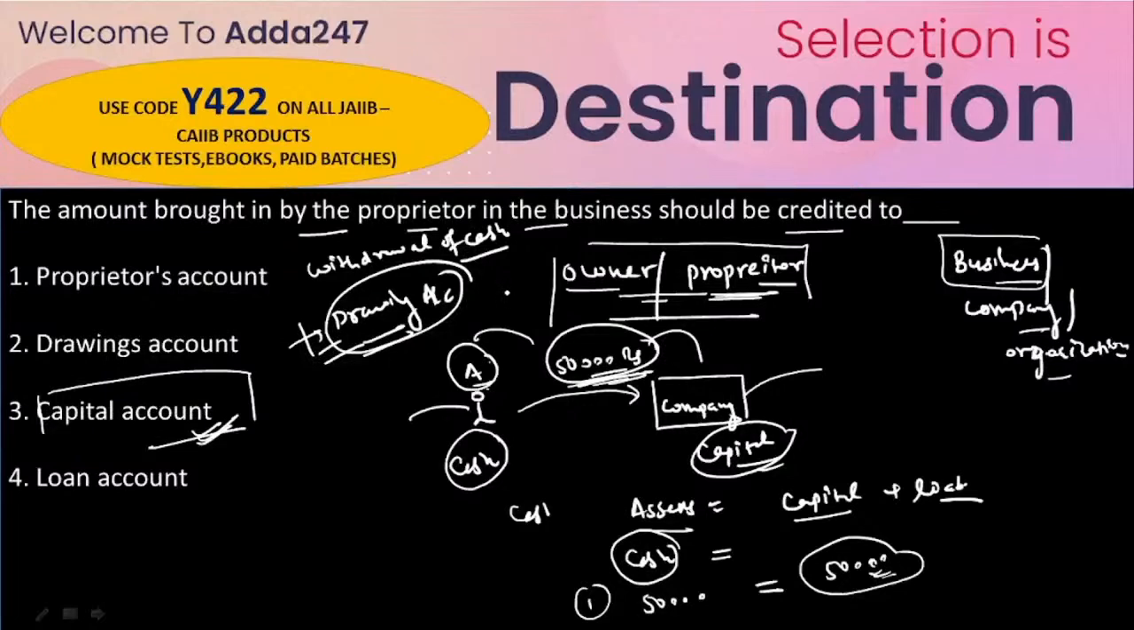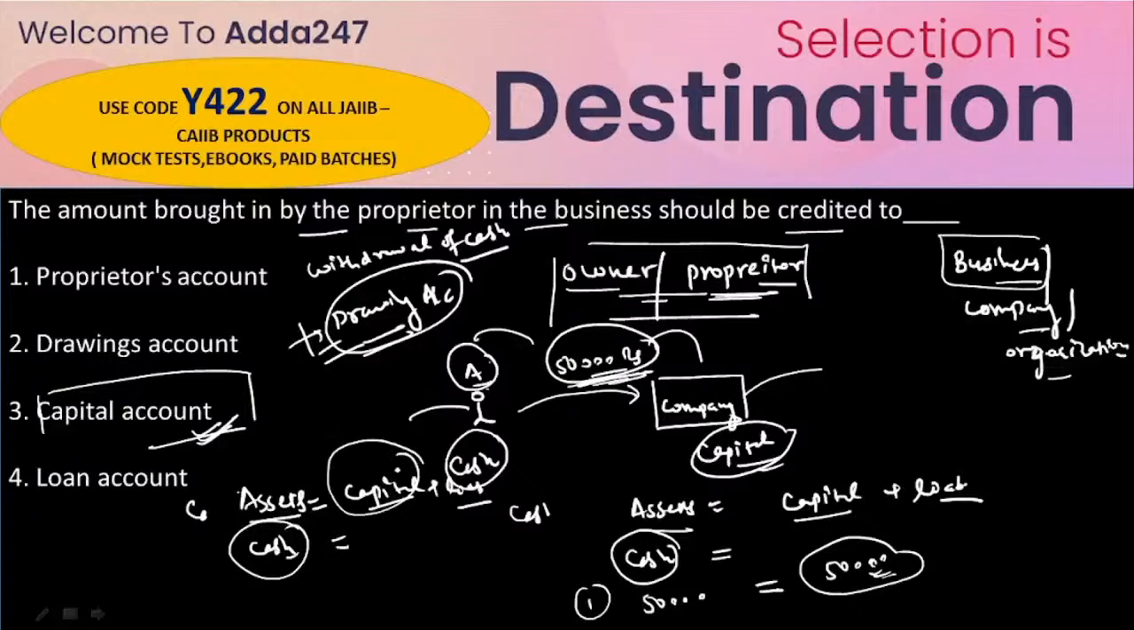This is how we solve the questions, and you will get multiple questions in the exam on this concept. Sometimes you have to make the debit and credit entry, sometimes the balance sheet equation. We know the balance sheet equation: assets equal capital plus liabilities. Cash is an asset for the company, while capital is a kind of liability. So the cash is 50,000 rupees and the capital is 50,000 rupees. This is how we solve these kinds of questions. I hope it is clear now.